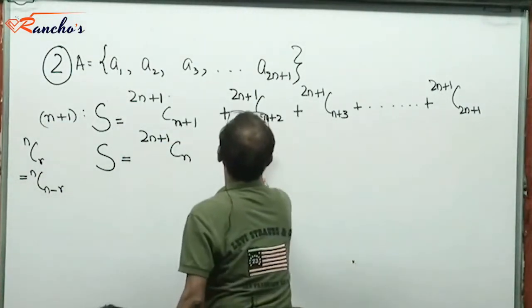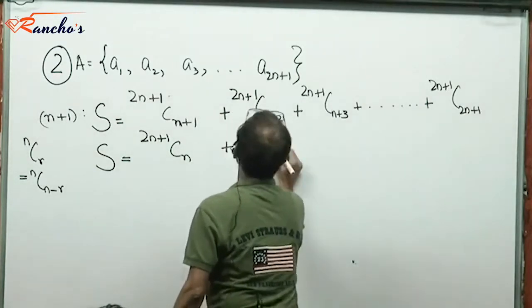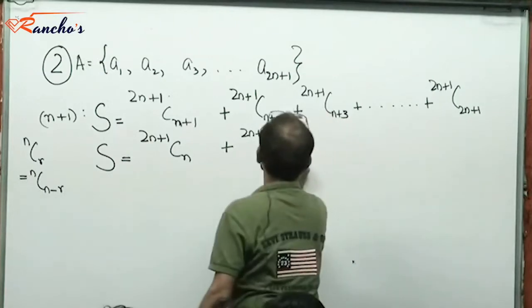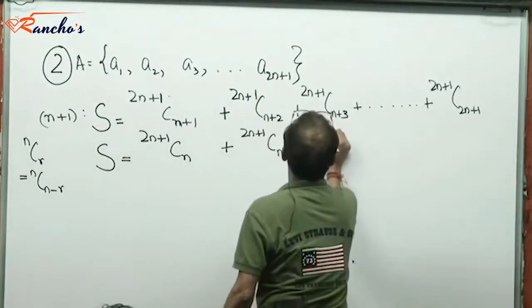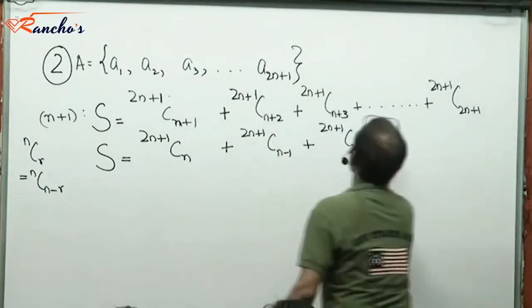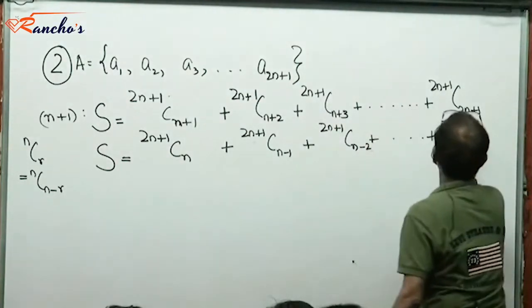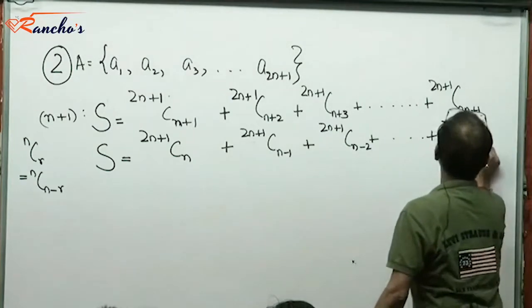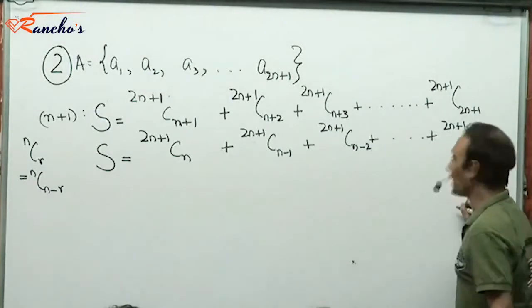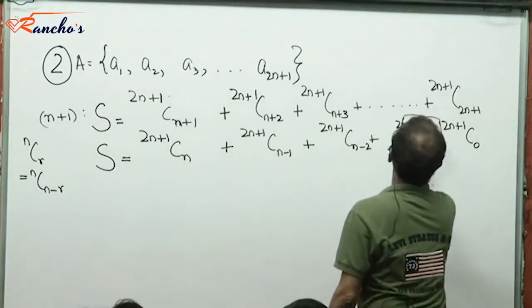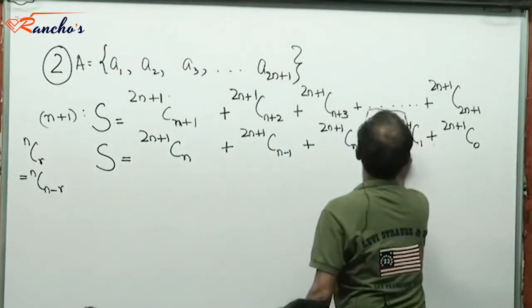What would this be? 2n plus 1 C n minus 1. 2n plus 1 C n minus 2. Going this way up to 2n plus 1 C 0. The term just prior to this would have been 2n plus 1 C 1 and so on and so forth.